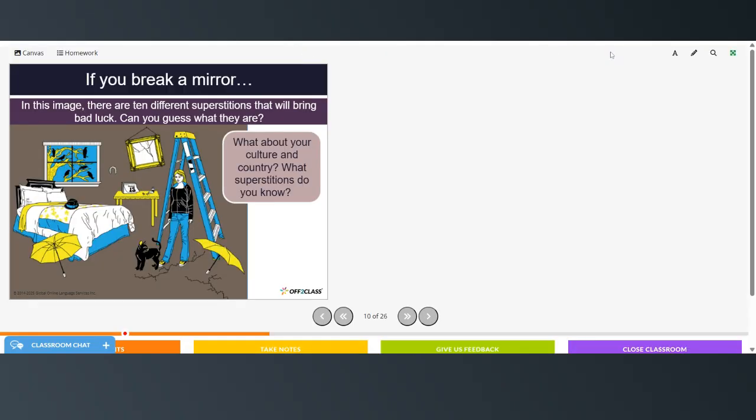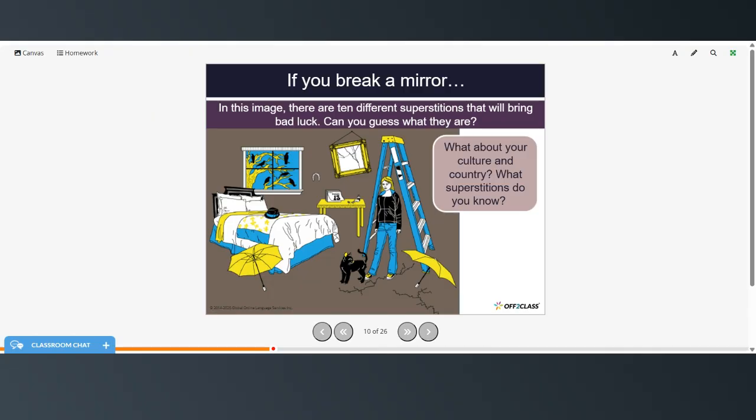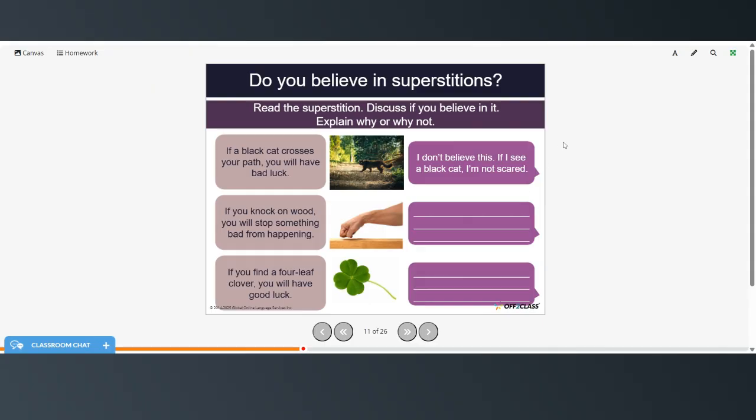I have to look up the one about spilt ink, or if anybody knows the saying behind spilling ink, let me know in the comments. So read the superstition and discuss if you believe it. Explain why or why not. One is done for you.